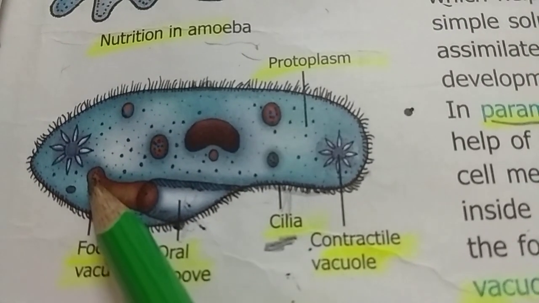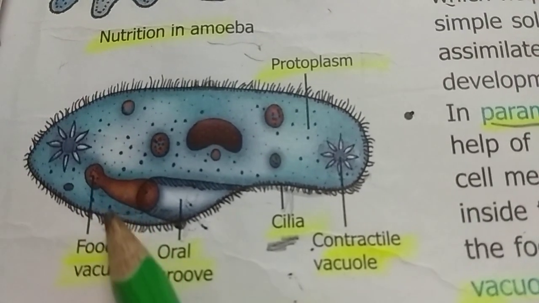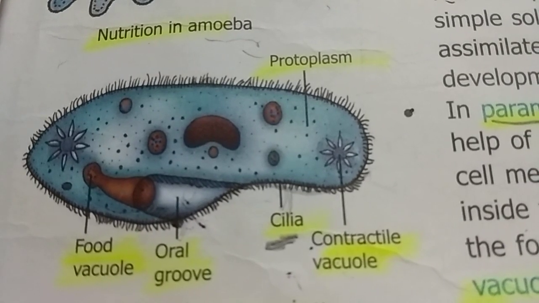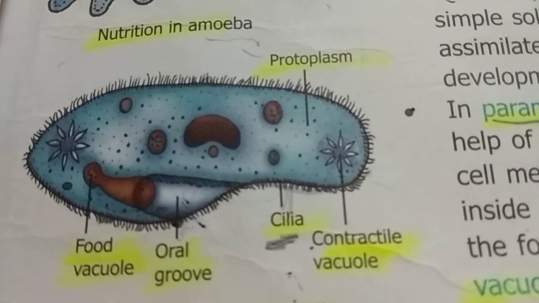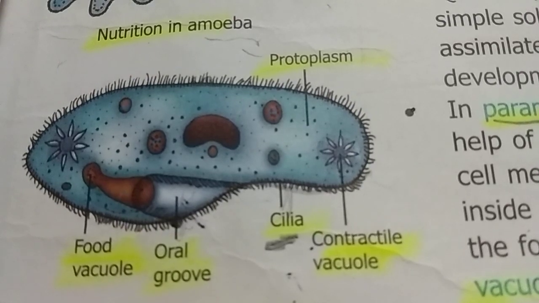The food gets digested with the help of enzymes, and after that it is absorbed, assimilated, and the undigested food is thrown out of the body. So this is all about today's lecture.